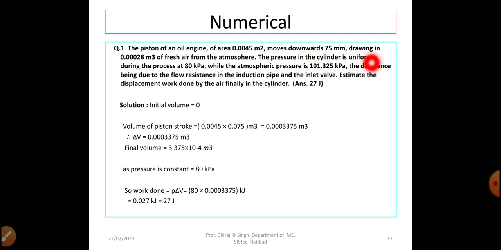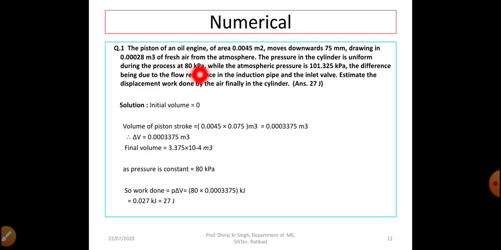The pressure in the cylinder is uniform during the process at 80 kPa. Dear students, here clearly they have mentioned in the question that the pressure in the cylinder is uniform. Uniform means same, constant. Pressure is not changing.